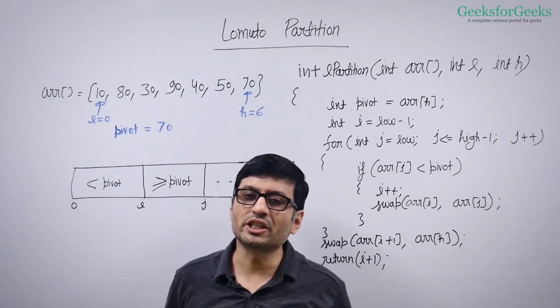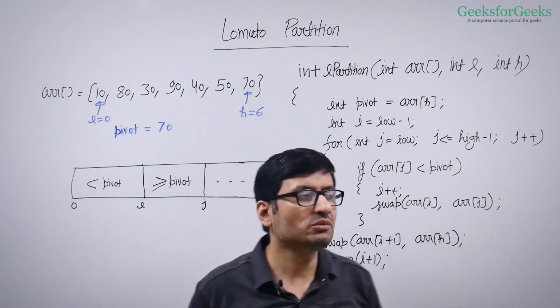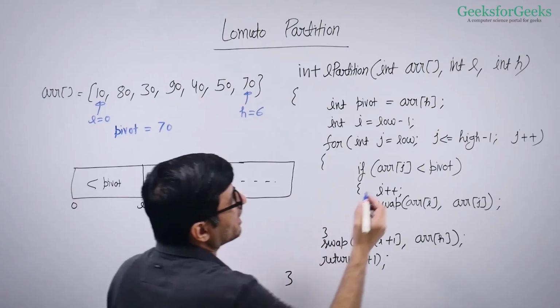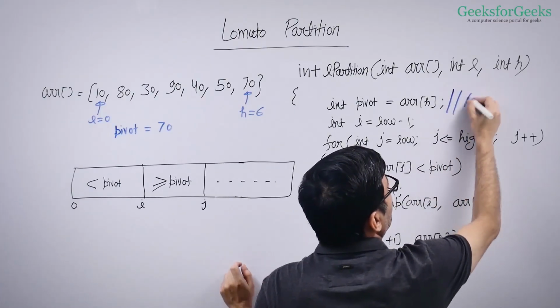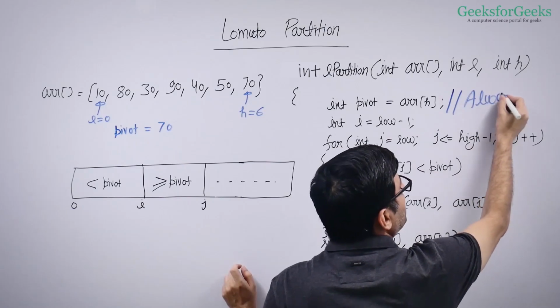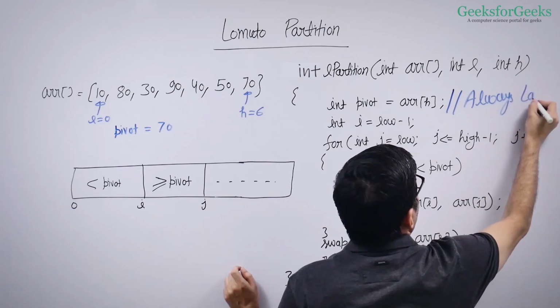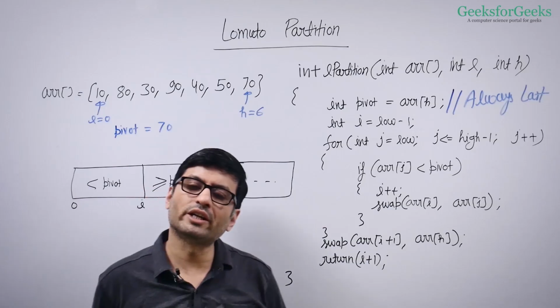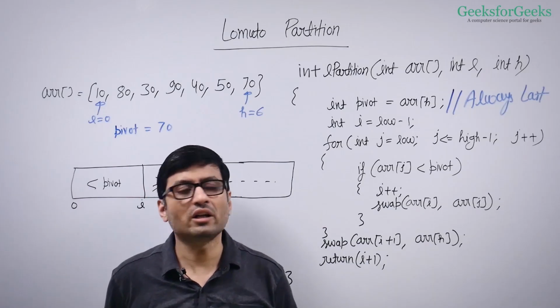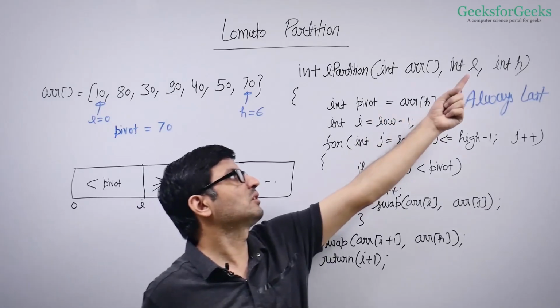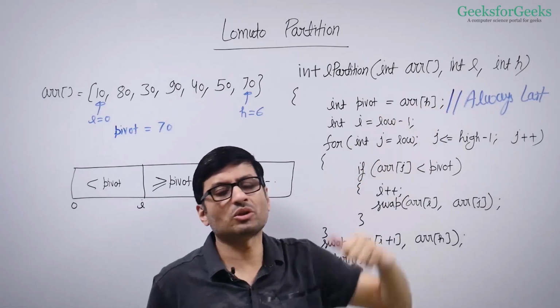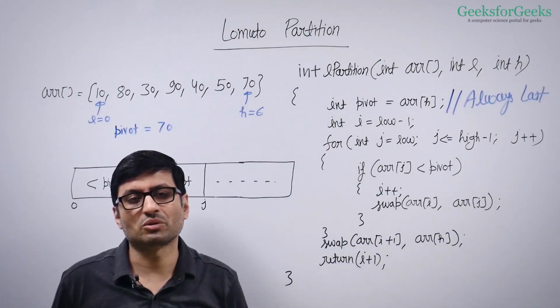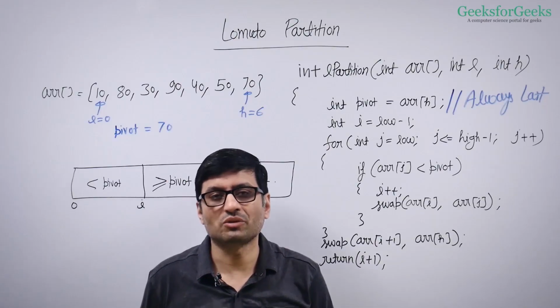But for simplicity, we assume the pivot is always the last element, not taken as an input, to simply understand the algorithm. Then we'll later talk about how to handle it if the pivot, or the index of the pivot, is an input to us and you want to partition around a random element in the array.